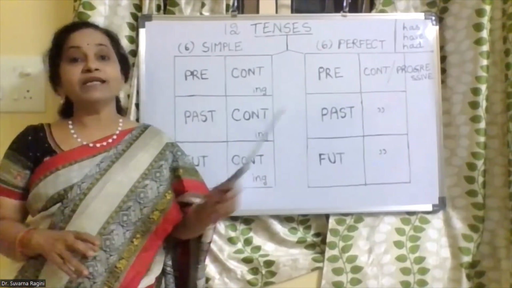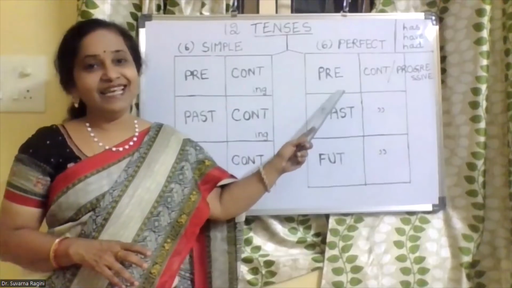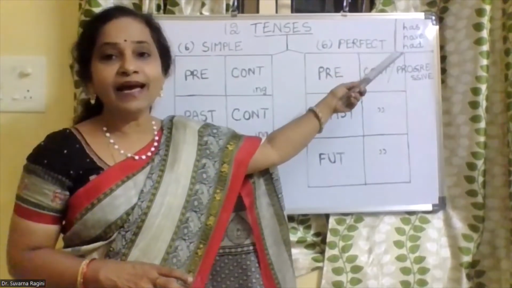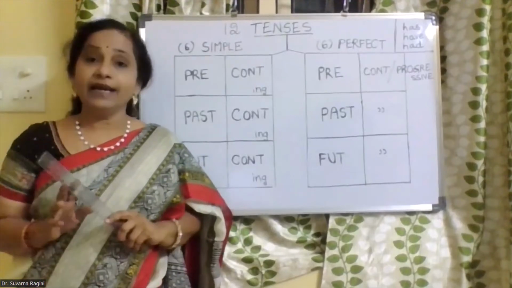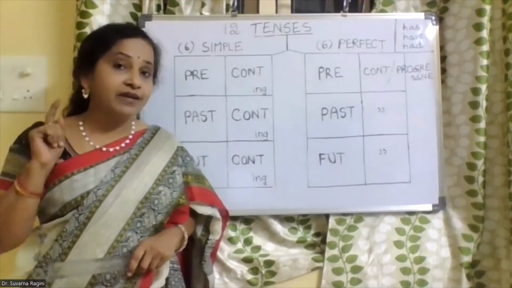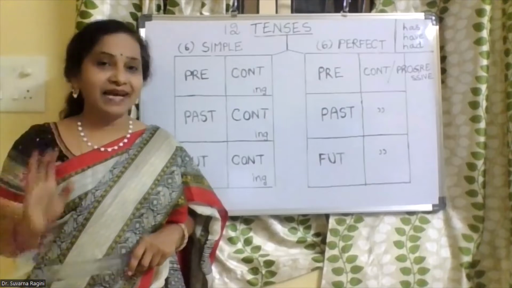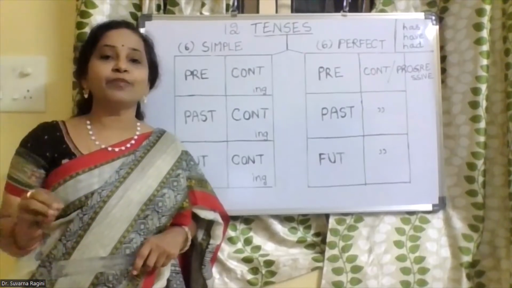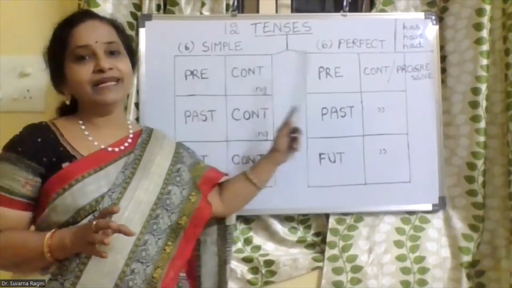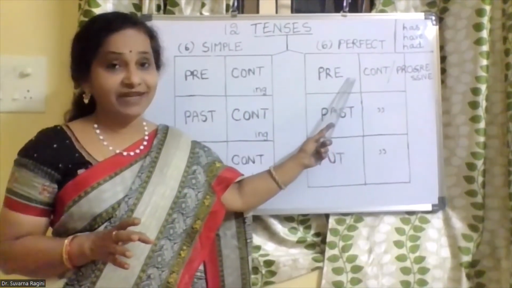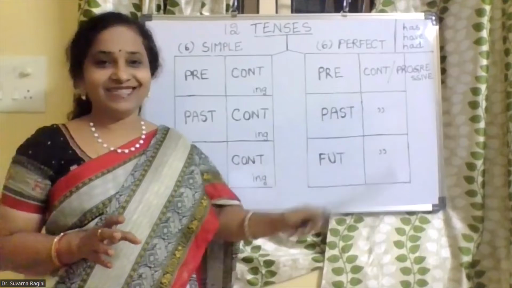That is why we call them perfect tenses. And these are the keywords I told you: has, have, and had. So whenever we are using has, have, and had, that denotes that we are referring to a particular time, whether in the present tense or past tense or future tense. This is the only difference between the simple tense and the perfect tenses. We have to remember that.